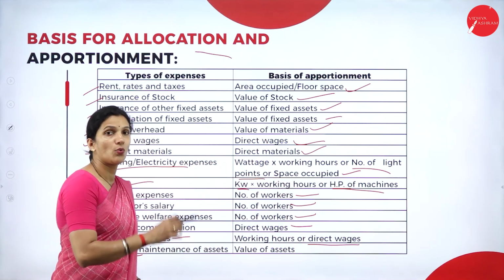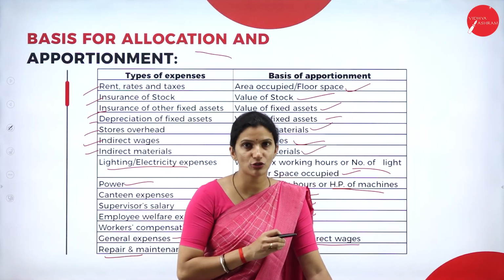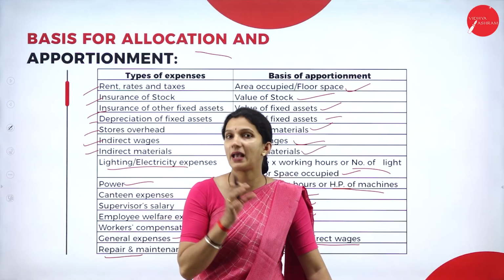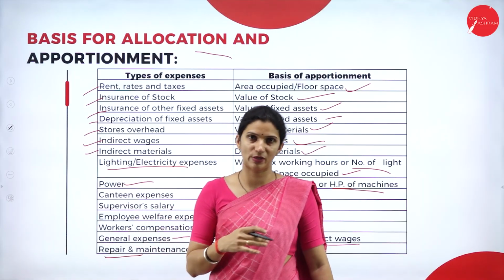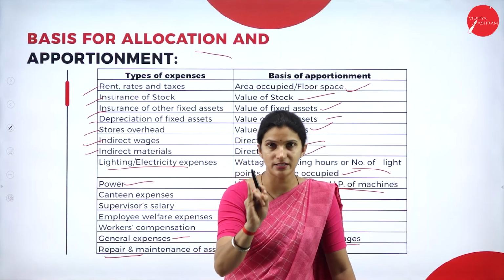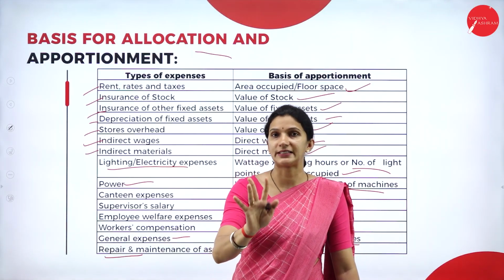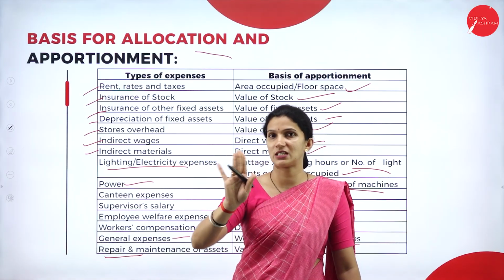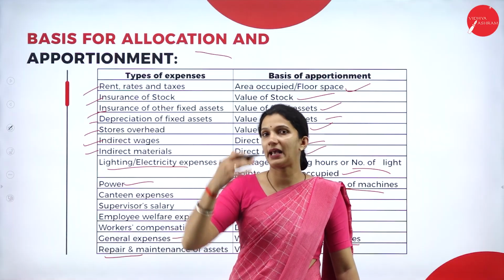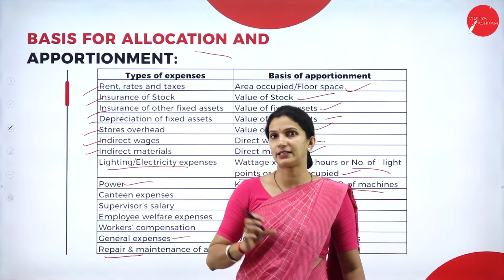So like this, whatever expenses or overheads are given, we have to select the most suitable basis for allocating them. Generally you will have expenses like rent, lighting charges, depreciation, indirect material, indirect wages, then general overheads or employee related expenses.